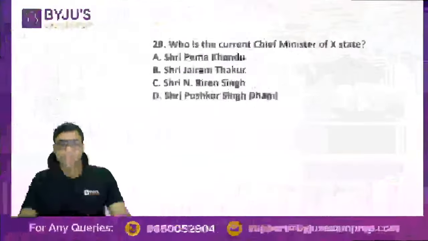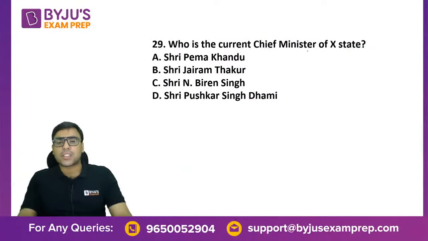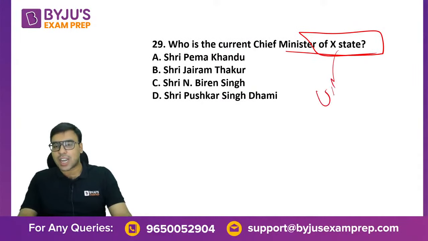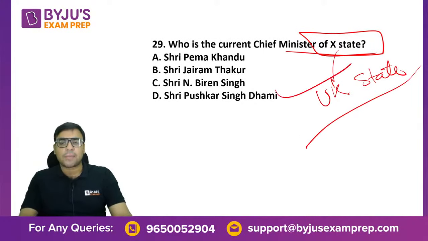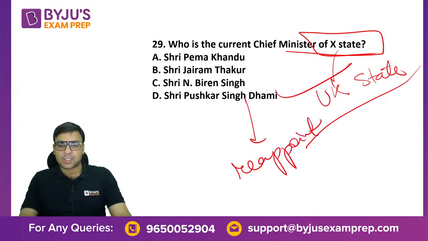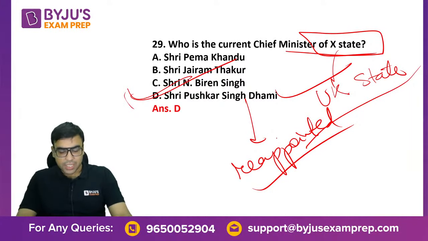Okay, so C is the right answer. Who is the current chief minister of X state? X is actually Uttarakhand state, I have told you, and recently the elections happened and Pushkar Singh Dhami has been reappointed as the chief minister. So just remember it, D is the right answer to this question. Just remember these facts. These are important facts coming in the news, so you should be aware of this.